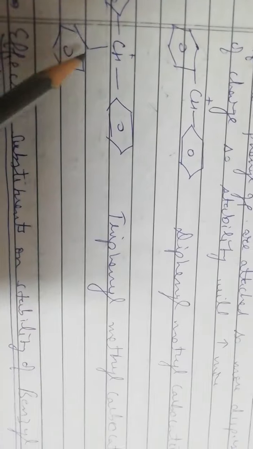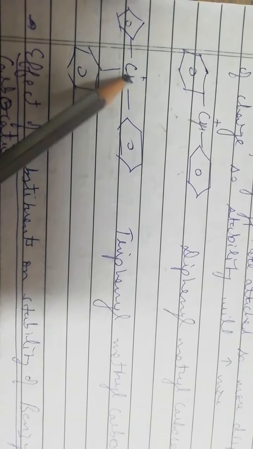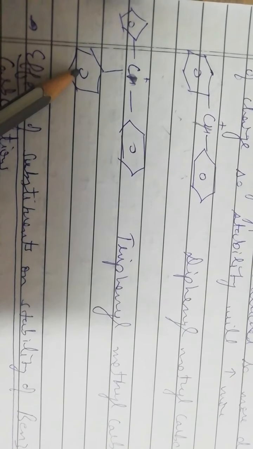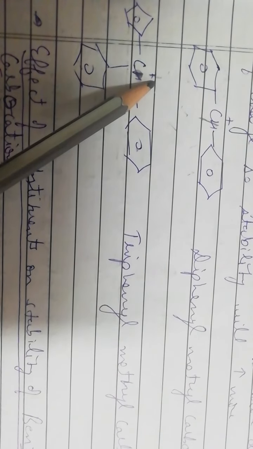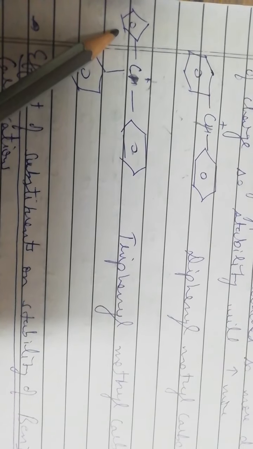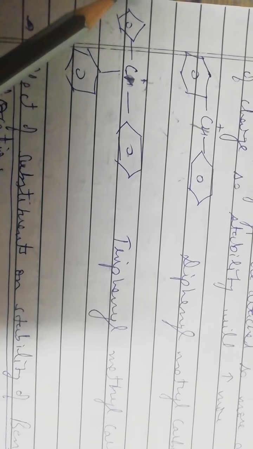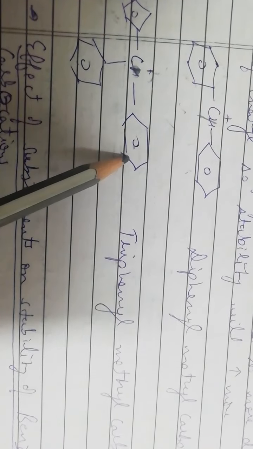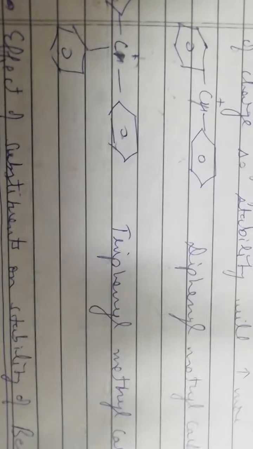Now this is triphenylmethyl carbocation. How is this formed? Remove one hydrogen, no hydrogen will come here, and after removing the hydrogen, attach one more phenyl group. So this is triphenylmethyl carbocation. Okay. So as we have seen in the earlier structure that because of one phenyl group resonating structures are obtained and stability is increased because dispersal of positive charge takes place. So because of 3 phenyl groups, more will be the resonance, more will be the dispersal of positive charge, and the stability will increase more.